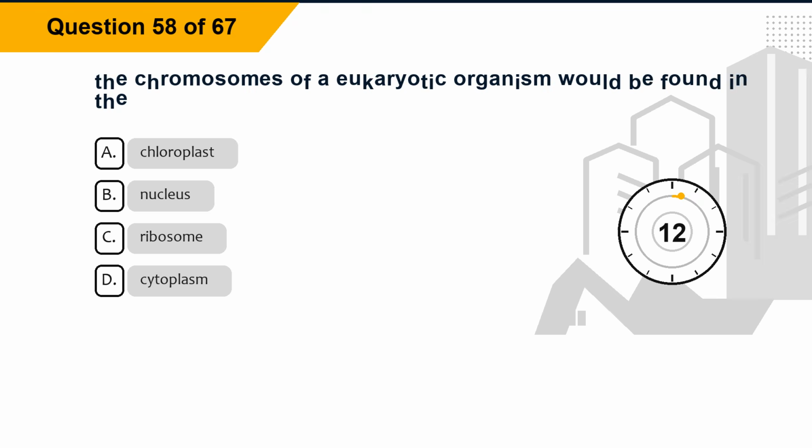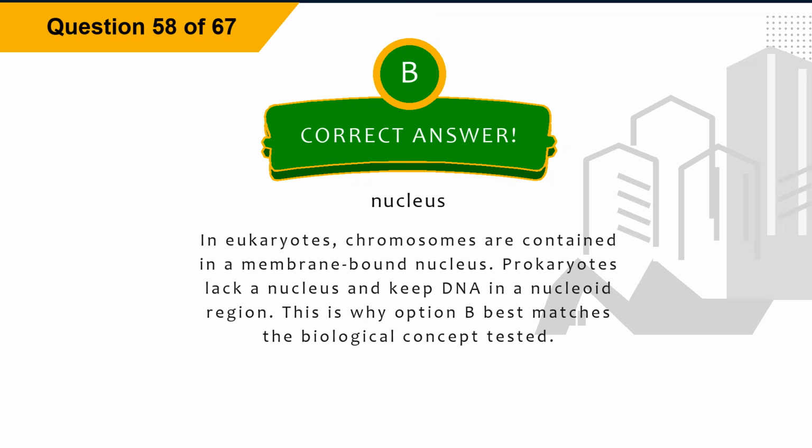Question 58. The chromosomes of a eukaryotic organism would be found in the option A, chloroplast, option B, nucleus, option C, ribosome, option D, cytoplasm. The correct answer is option B, nucleus. Explanation. In eukaryotes, chromosomes are contained in a membrane-bound nucleus. Prokaryotes lack a nucleus and keep DNA in a nucleoid region. This is why option B best matches the biological concept tested.